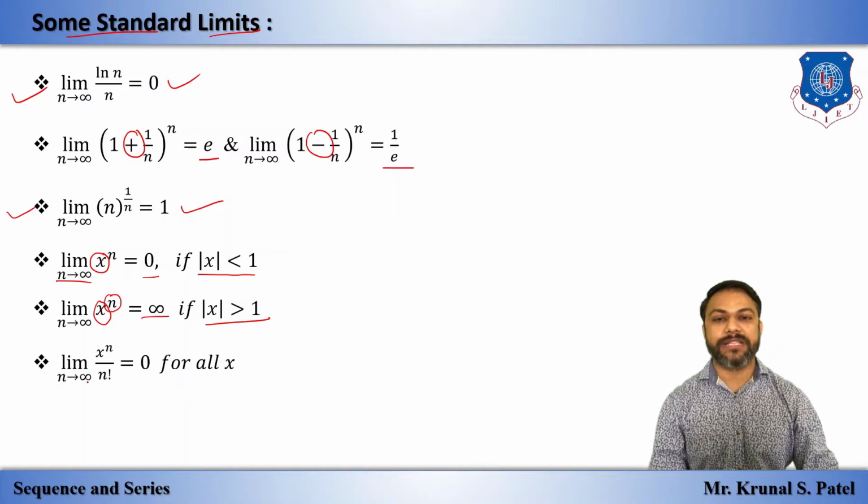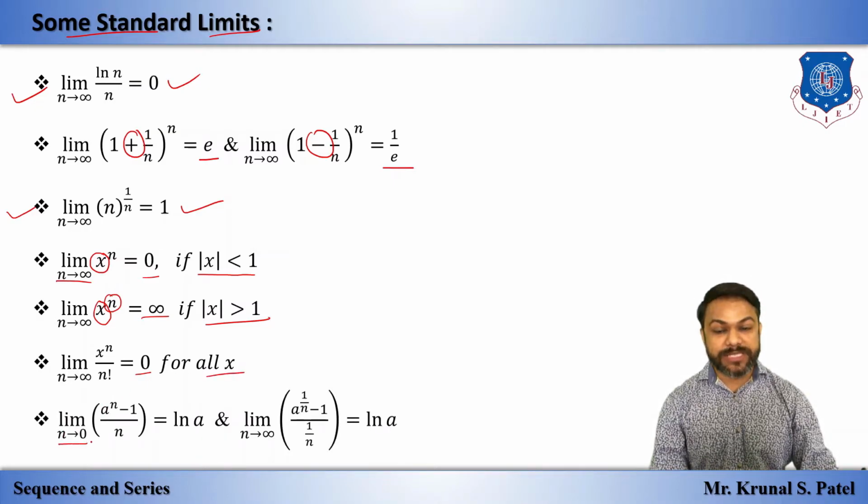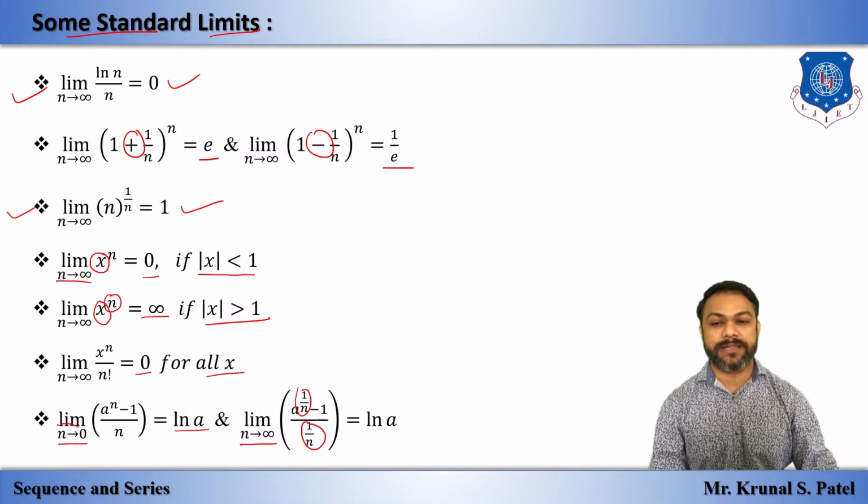We have limit n tends to infinity of x^n / n! is equal to 0 for all x. Now we have limit n tends to 0 of (a^n − 1)/n is ln a. We know all this. Then limit n tends to infinity of a^(1/n), where 1/n tends to 0.